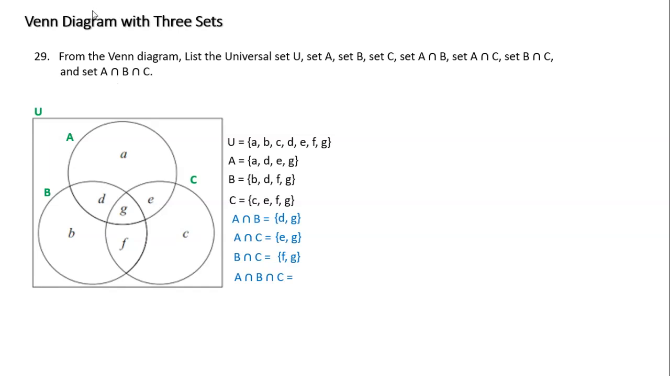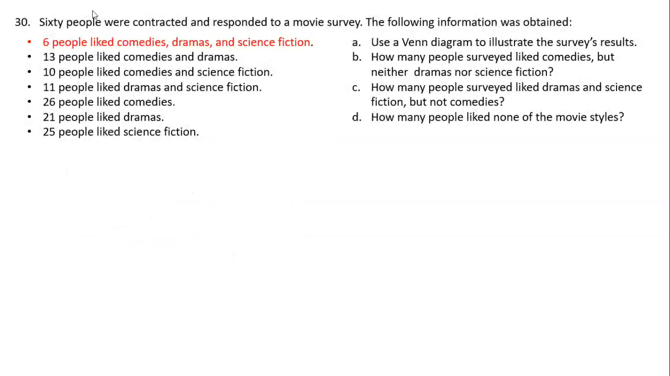That's where all three circles overlap each other, and you see that we have one. The answer is just G. Okay, all right. So let's do this word problem that I think we have time for.